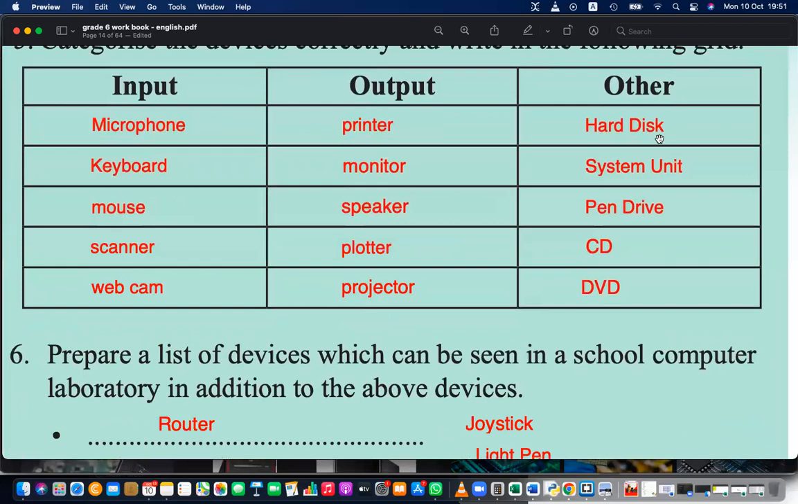Out of that, hard disk, CD, DVD, pen drive, what are these things out of these other devices? Can you tell? I'm putting a right sign. These four belong to? Storage devices. Yes, these belong to storage devices. System unit is not a storage device.